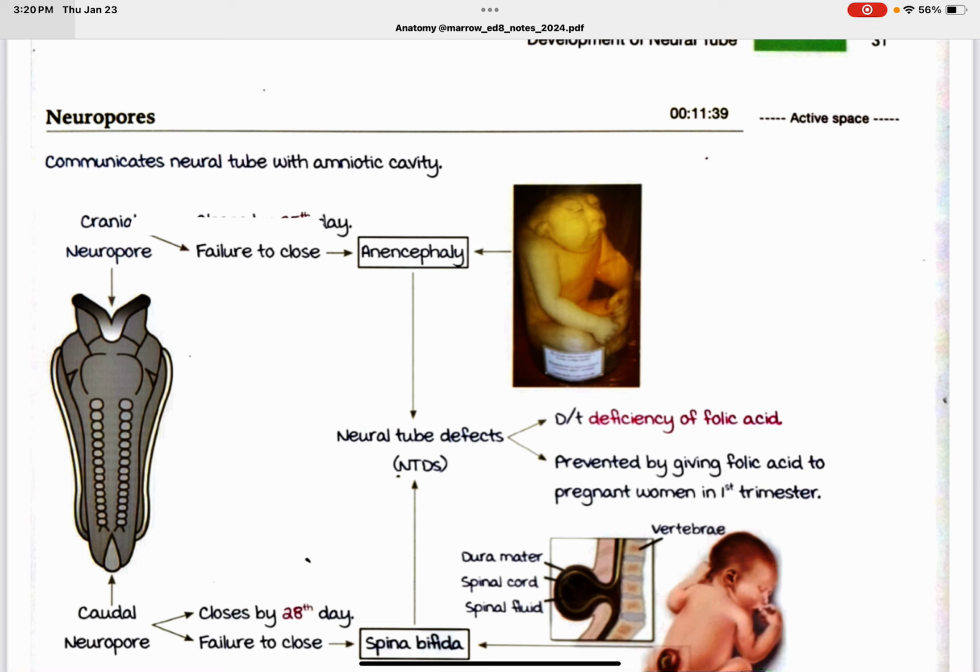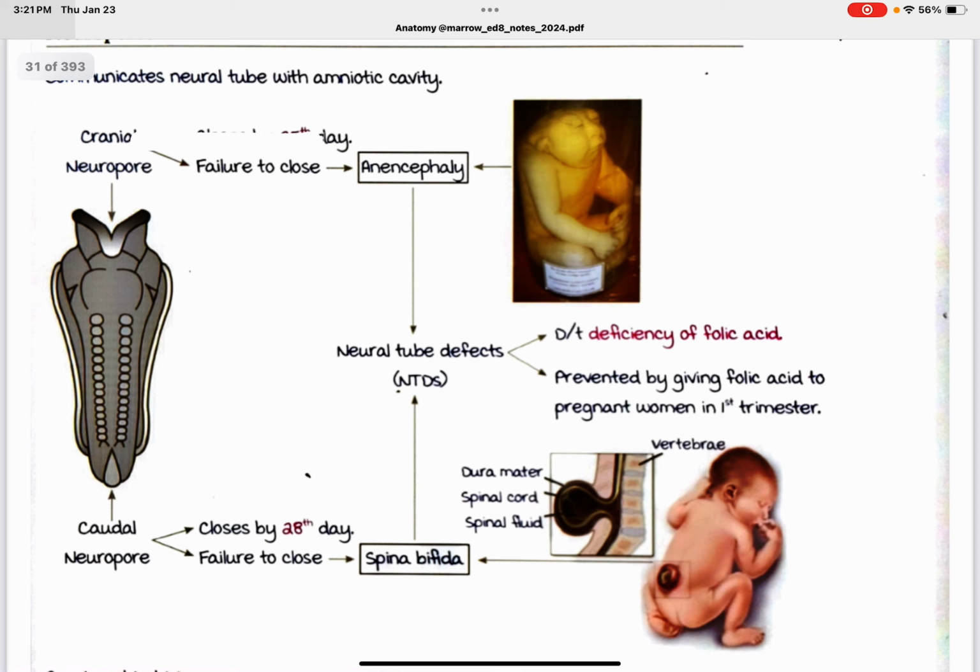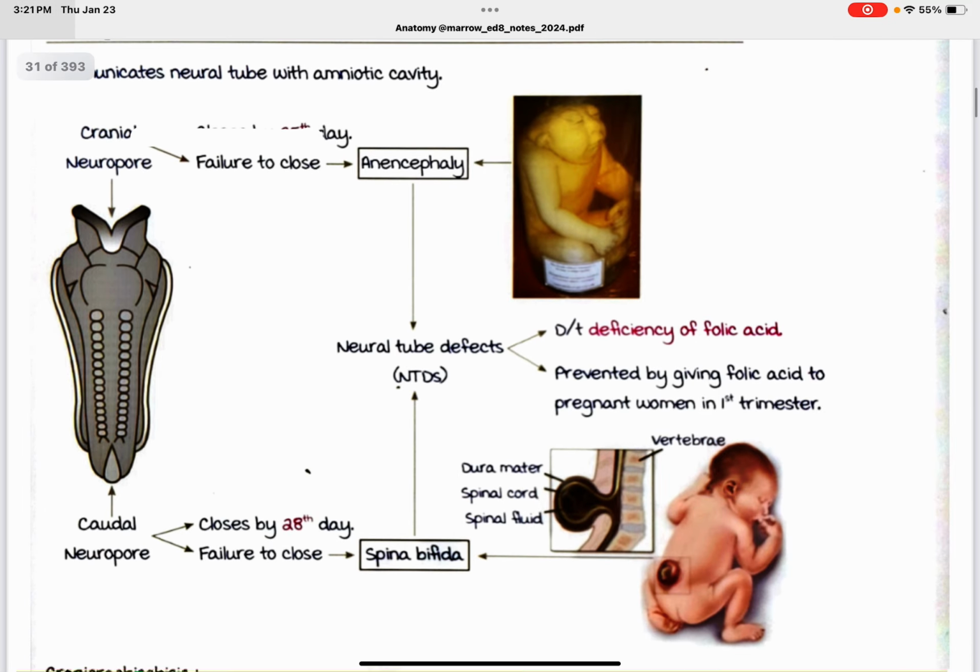Cranial neuropore failure to close: anencephaly. The caudal neuropore closes by the 28th day. Failure to close: spina bifida. These are known as neural tube defects, due to deficiency of folic acid, prevented by giving folic acid to pregnant women in the first trimester.